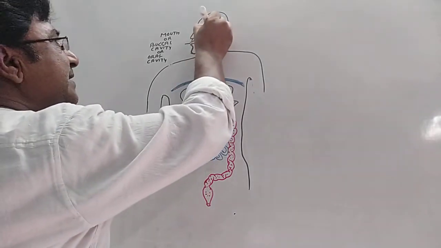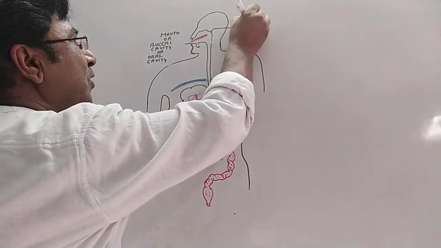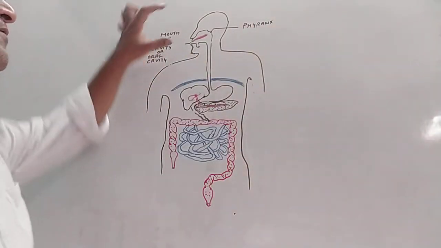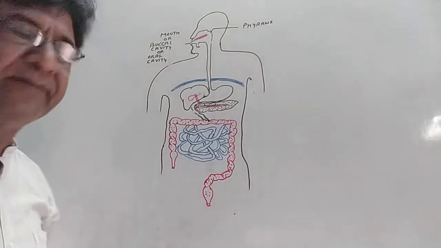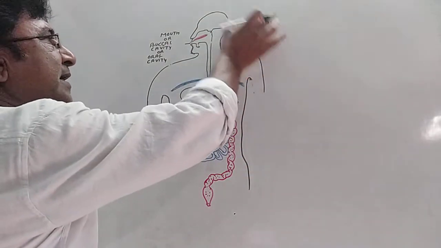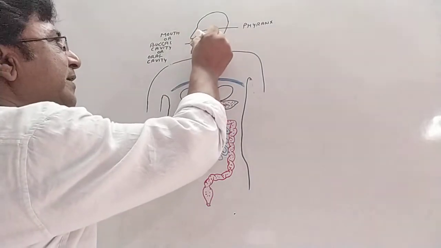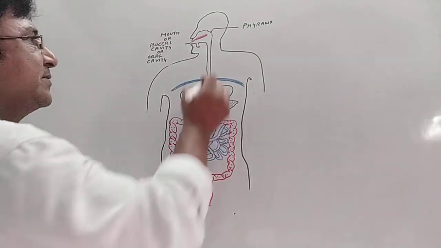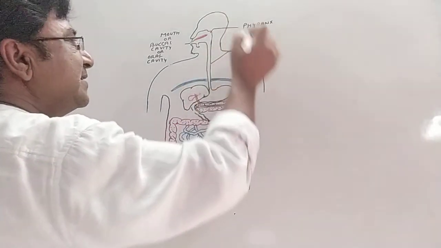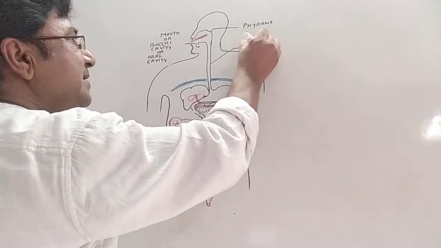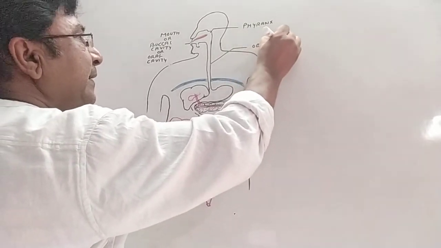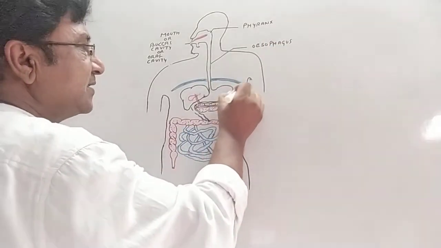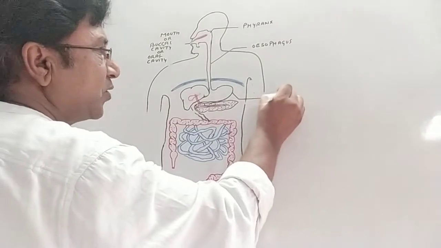And this portion is called as pharynx. Although pharynx can be further divided into 3 parts, we will be covering this area when we will be discussing only the buccal cavity. But still, in this time we will be remembering the basic parts of every different part of the digestive system. This is the 25 centimeter long esophagus passing from the neck, and it is opening into a muscular structure, J-shaped muscular structure called as a stomach,